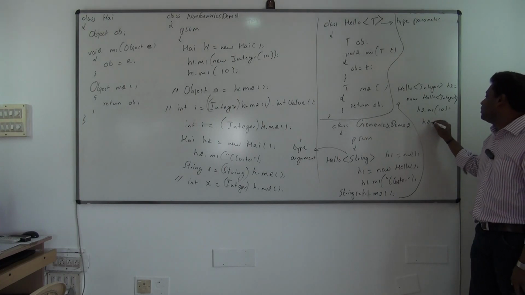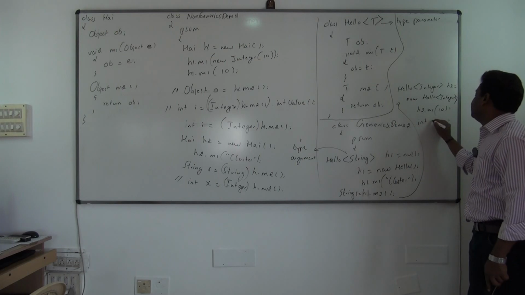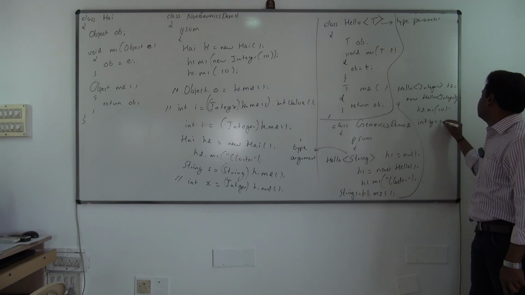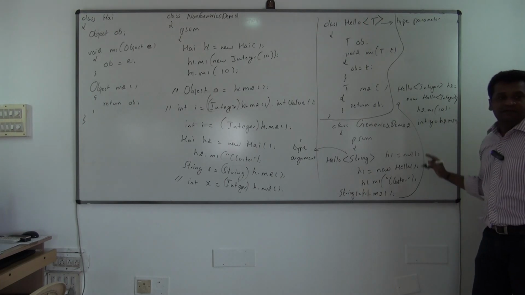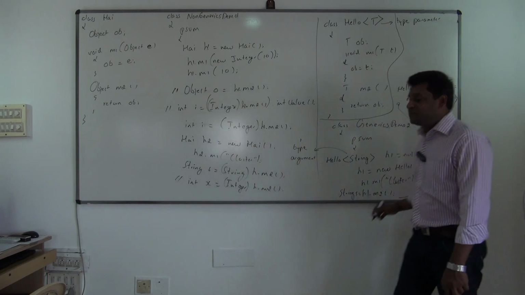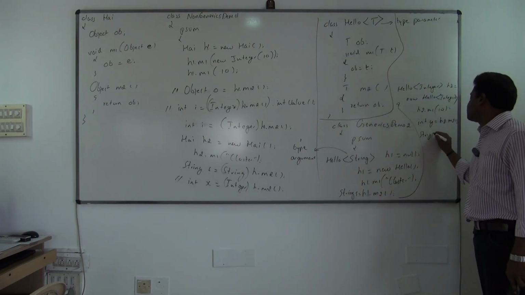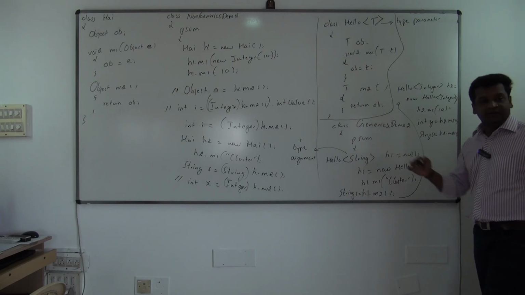So in the same way, when I say h2.m2, the return type is what? Directly I can write int y is equal to h2.m2. So it provides you type safety. And by chance, if you write String s1 is equal to h2.m2, you know when the error is reported? Compilation time.